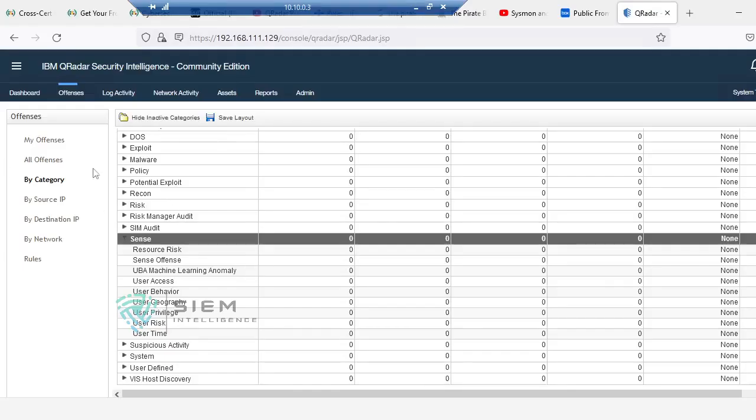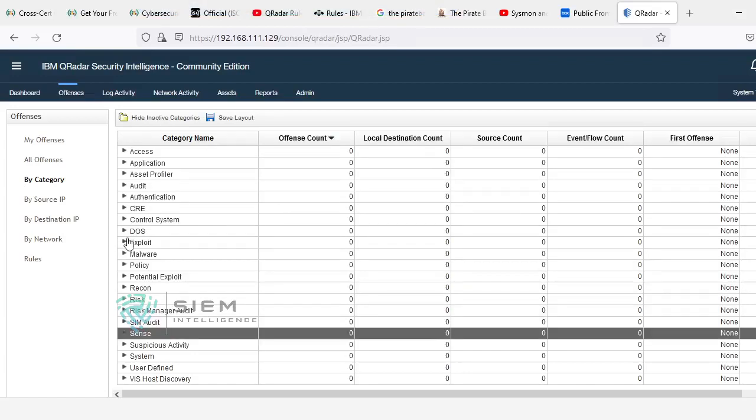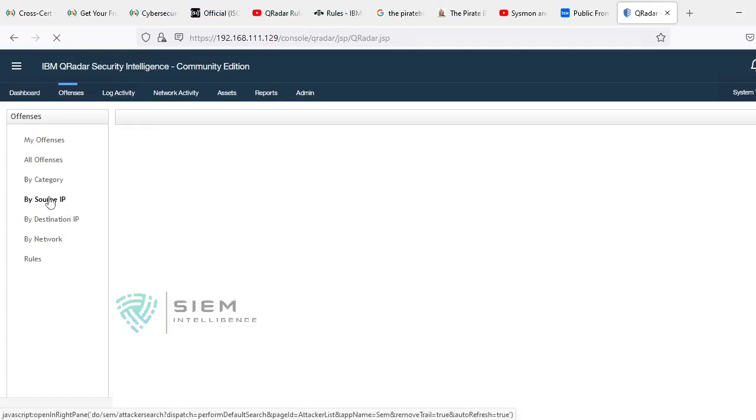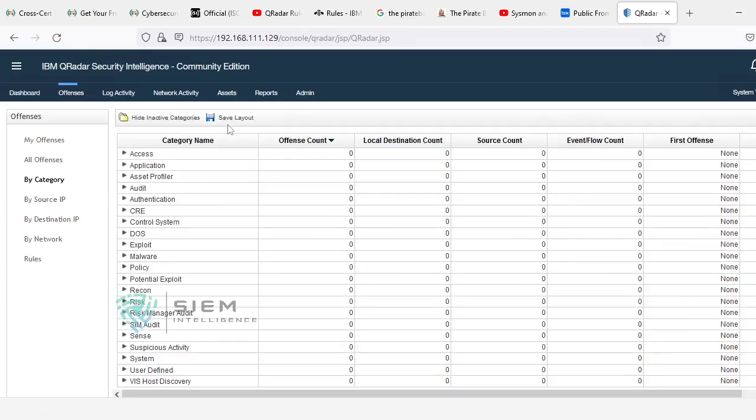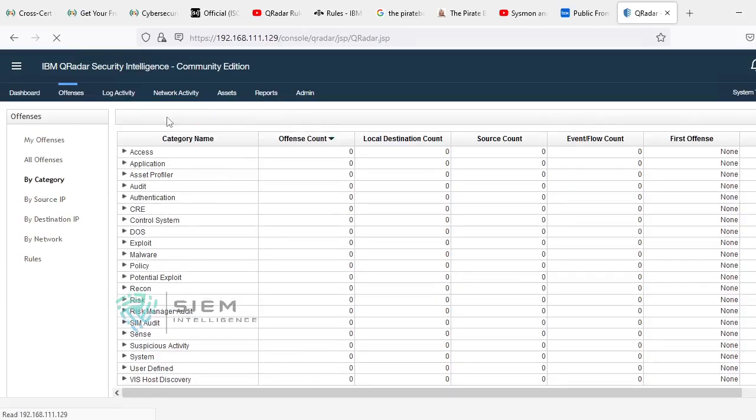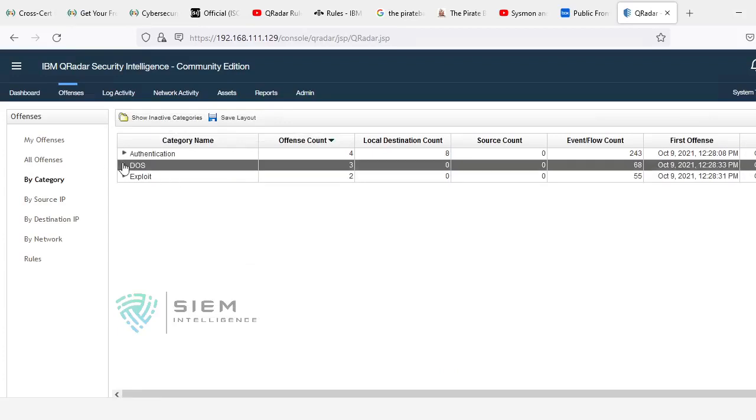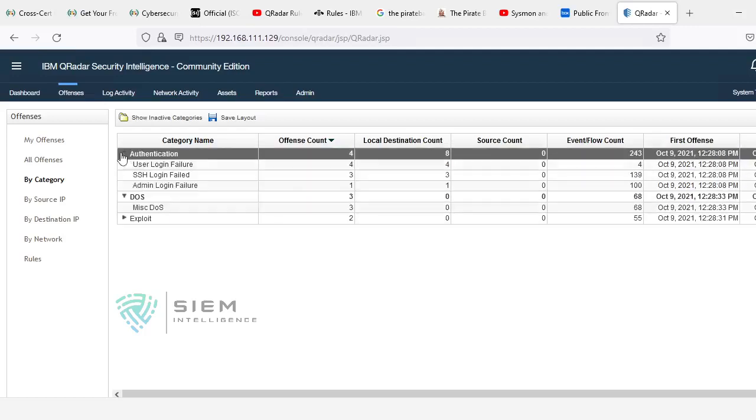See, by category is something like this, now you got it. What is by category? Likewise, there is something by source IP. What is meant by source IP? If you see by source IP, you find from which source IP the offense is generating. So you can come to know this is by category, a kind of attack that occurred. If you find, there's a DoS of three offenses, authentication of 4 offenses, miscellaneous exploit of 2 offenses.